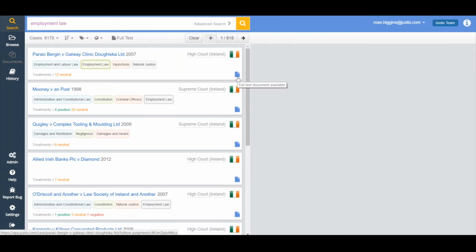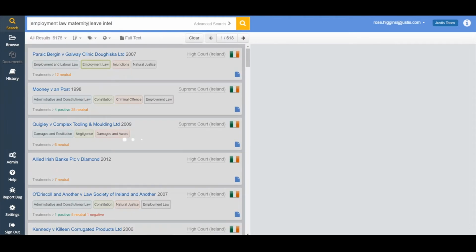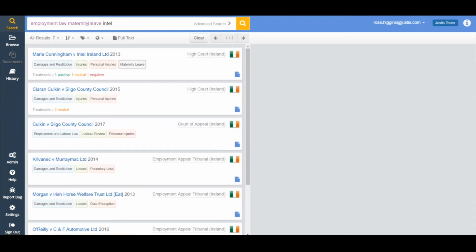As well as employment law, I could also add in that I know the case was to do with maternity leave, and it was to do with the business Intel. Now, if I search for that, you can see employment law and maternity leave have both turned purple, as they're both categories. Intel has stayed black, as it's not a category. So whereas all of the cases that we're looking at have been categorized as employment law and maternity leave, they haven't been categorized as Intel cases. Of course, that wouldn't make sense, but they have Intel either in the name of the case, as per our first result, or for the following results, they'll mention Intel within the full text of the document.